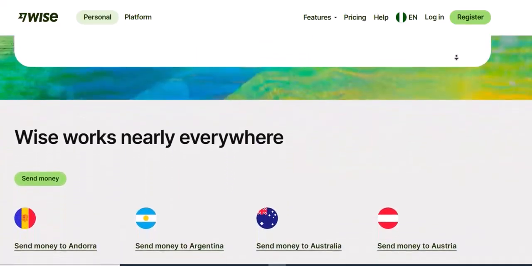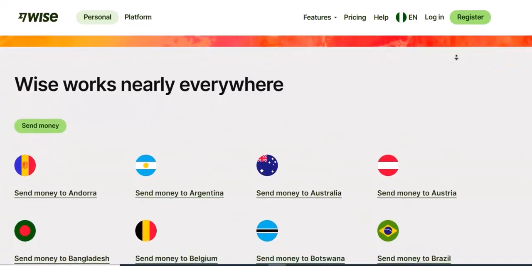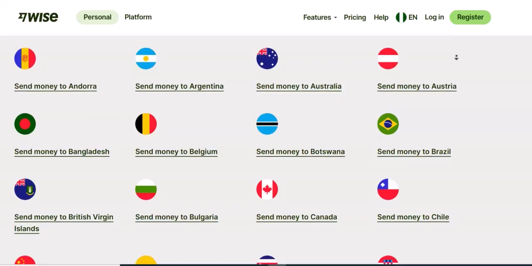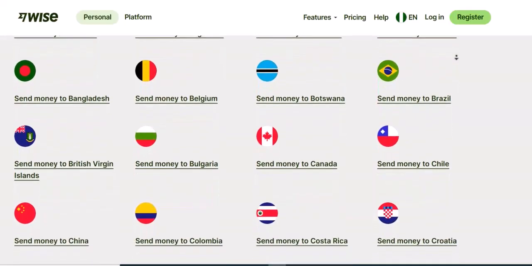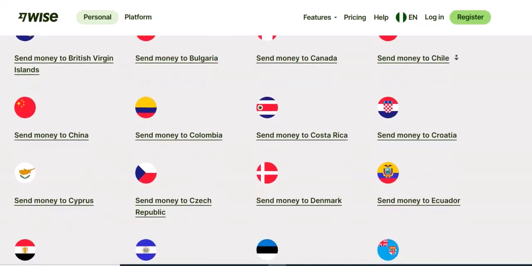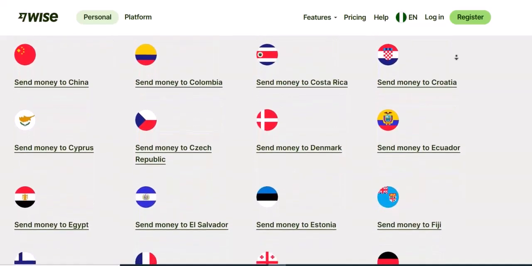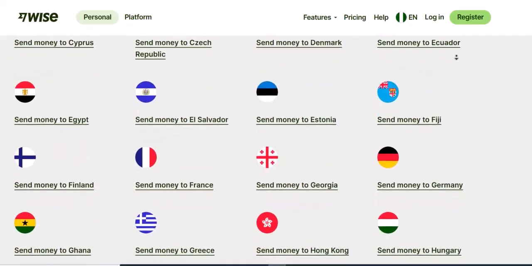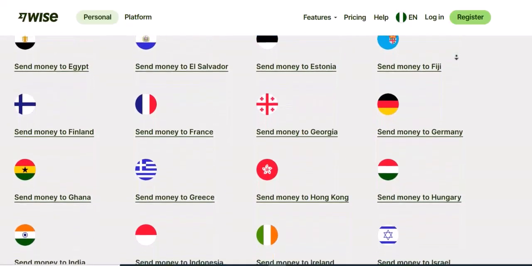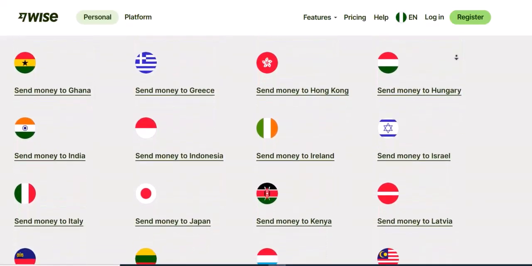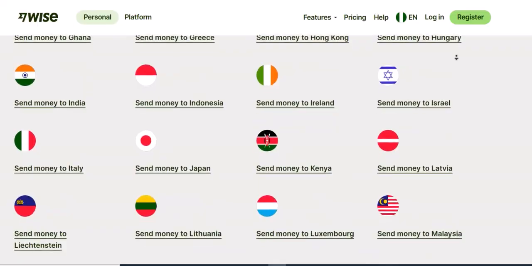The currency you're sending from. Different currencies have different regulations in their originating countries. The currency you're sending to. The destination country's regulations also play a significant role. Your payment method. How you fund your transfer, e.g., bank transfer, debit card, credit card, can have different limits. For instance, card payments generally have lower limits than bank transfers due to higher fraud risks.